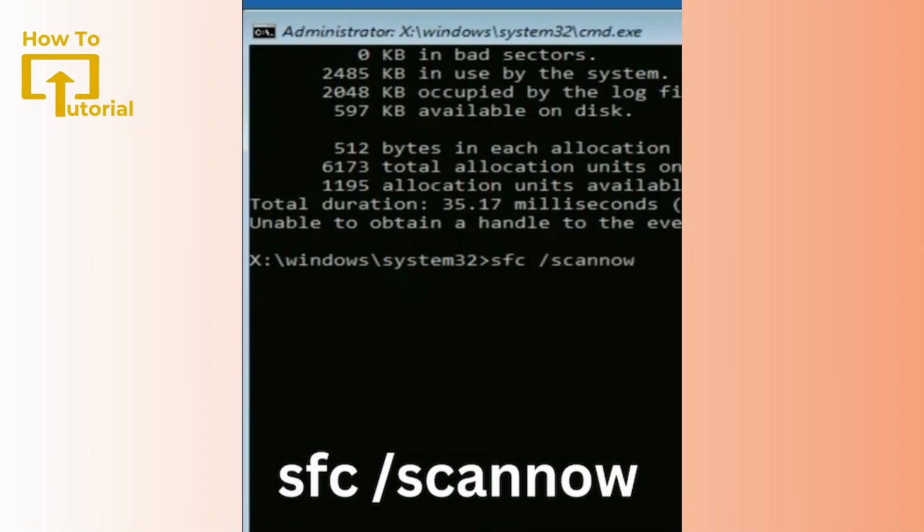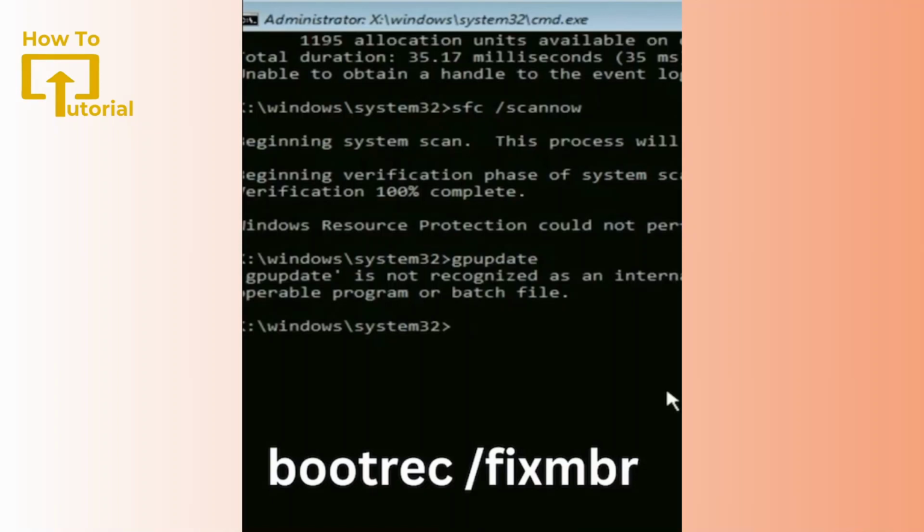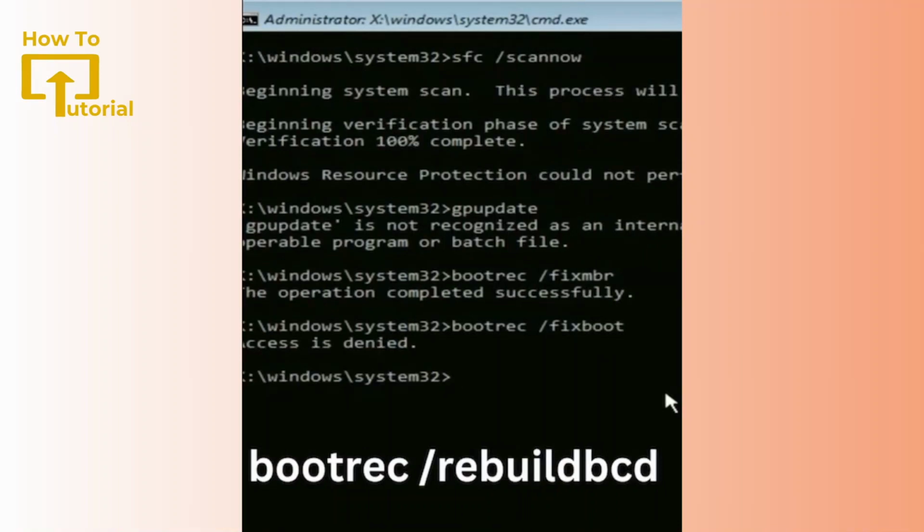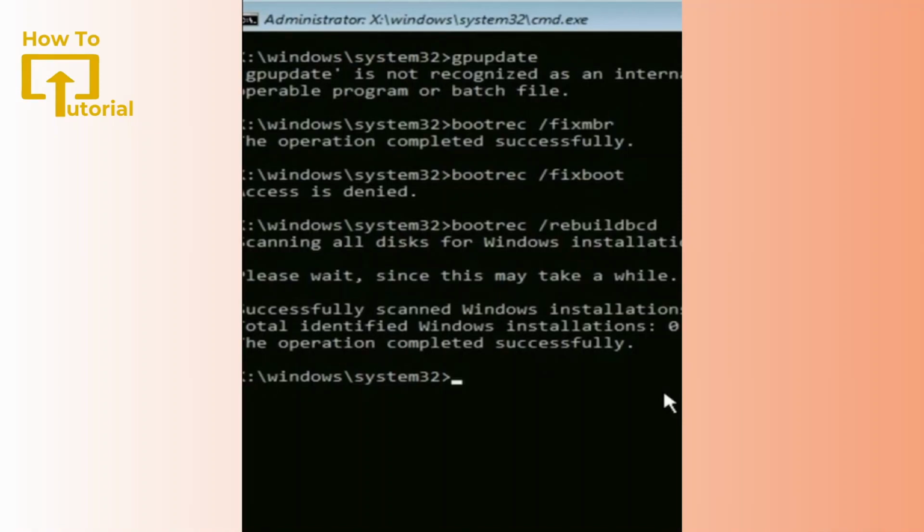Next command that you have to type is sfc /scannow. And the next one is bootrec /fixmbr. Now the final command that you got to type is bootrec /rebuildbcd. Now here simply type exit and then tap on Continue.